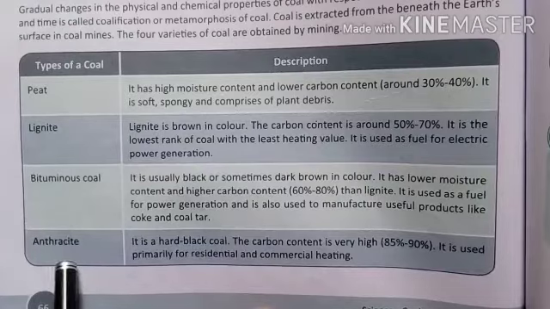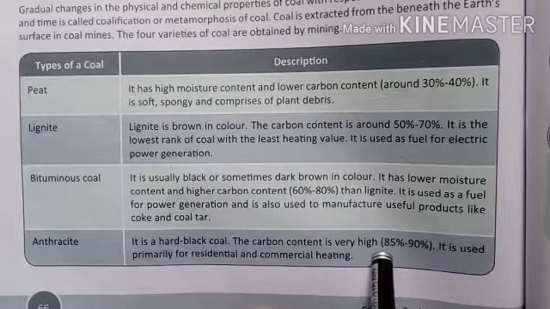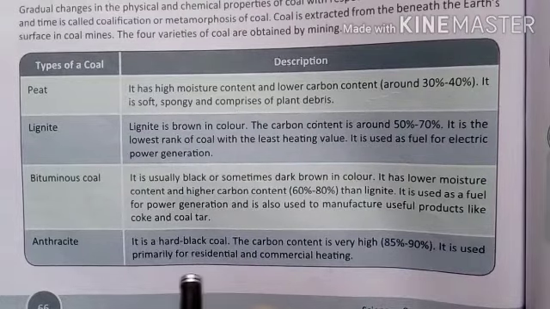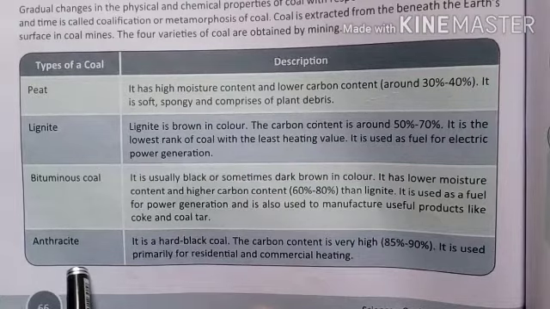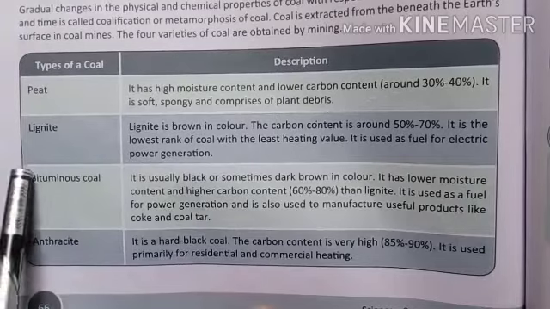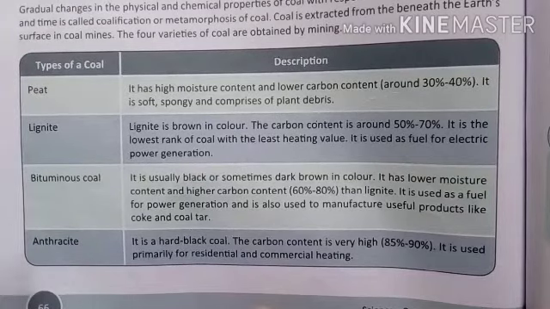Now the next one is anthracite. It is a hard, dark blue-black coal. The carbon content is very high, that is 85 to 90%. It is used primarily for residential and commercial heating, means in homes or even in factories they are using this anthracite. So these are all different types of coal. They totally depend on the deepness, how deep they are inside the earth. The deeper they are, the higher the carbon content they have.